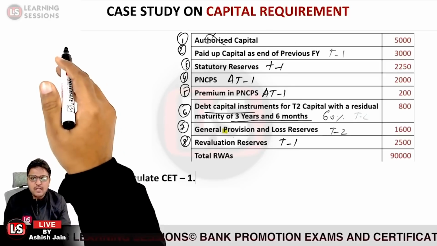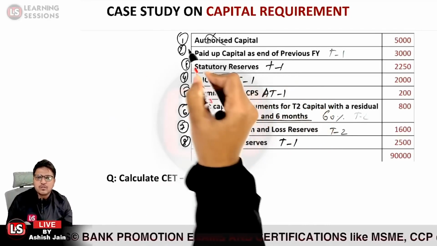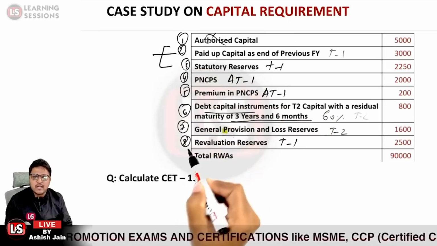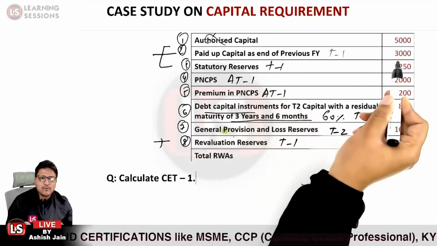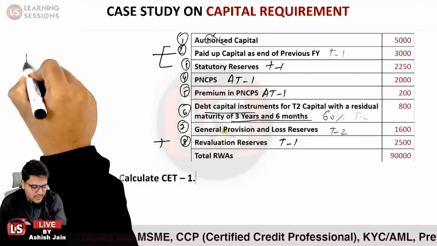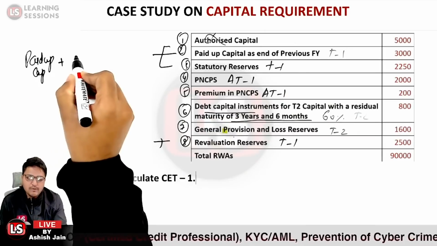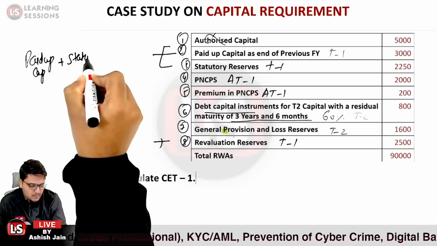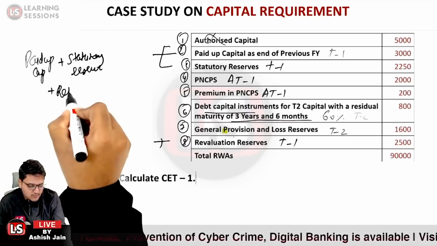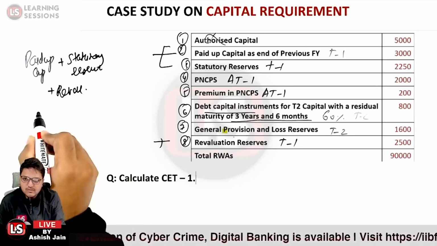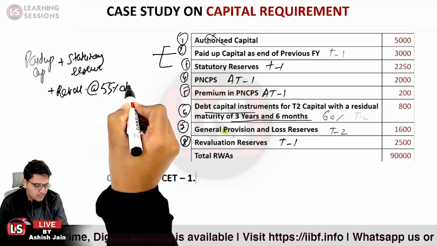Now the different components related to CET1 capital. Paid up capital is related to CET1. Statutory reserves are related to CET1. Also the revaluation reserves are related to CET1 over here. Okay. So I'm just writing the components over here so that you can understand it well. It is paid up capital which is to be considered. Further, it is statutory reserves. And the third one, it is revaluation reserves, which are to be considered, but kindly keep in mind these are to be considered at 55% discount.